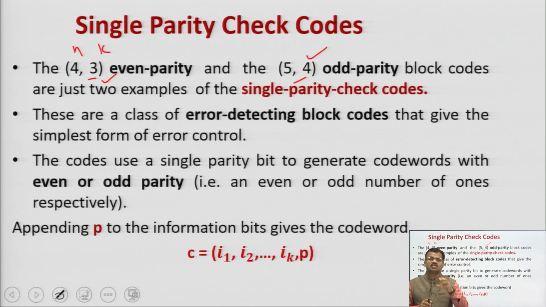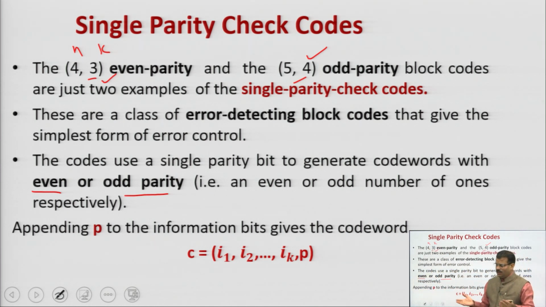The codes use a single parity bit. इन दोनों में क्या है? सिंगल पैरिटी बिट है to generate code words with even and odd parity. अब now what is the meaning of even and odd parity? Even and odd parity means the number of ones present in the code. Even parity means even number of ones, and odd parity means odd number of ones. And as per the number of ones we can decide whether your even parity bit is 1 or 0, whether your odd parity bit is 1 or 0.